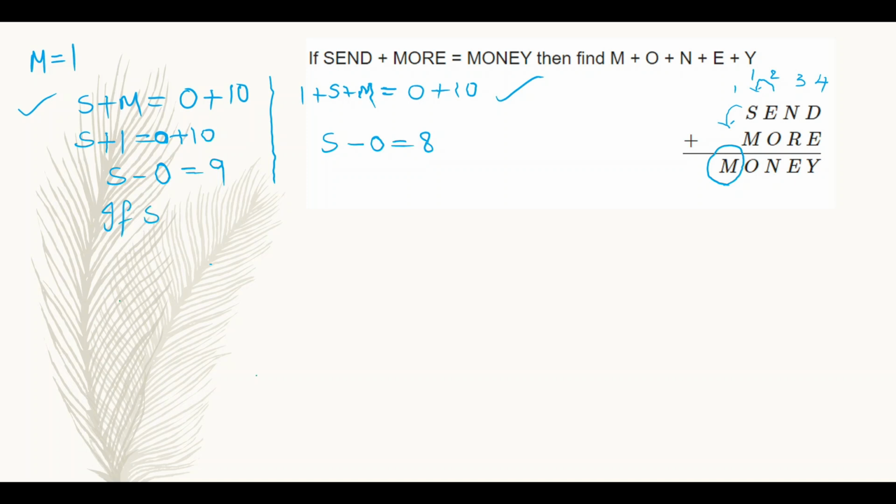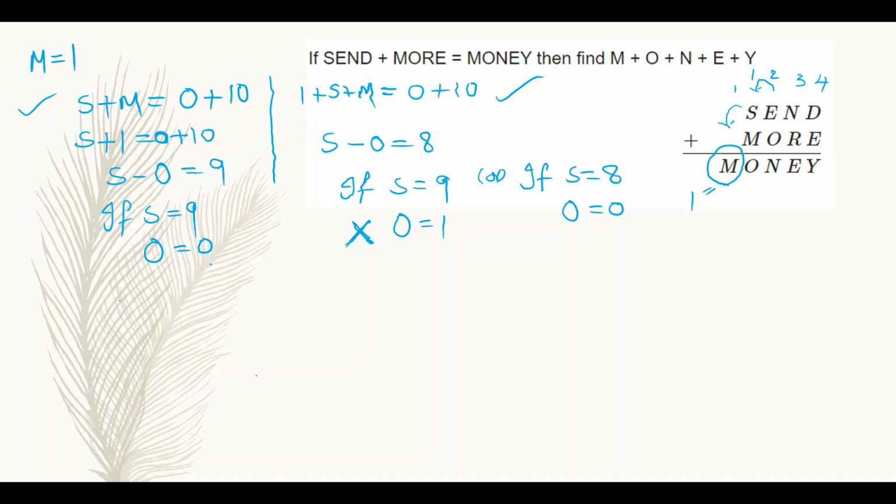If S is equal to 9, then O is equal to 0. If S is equal to 8, then O is equal to 0. But already we know that M is equal to 1. Then how can we assign 1 to O? So this is a wrong consideration.